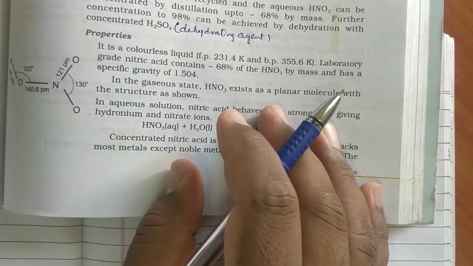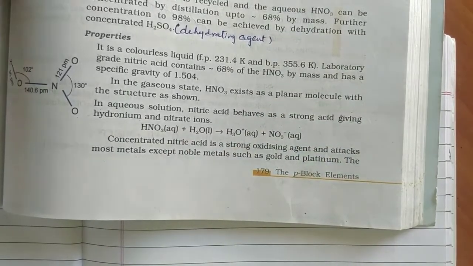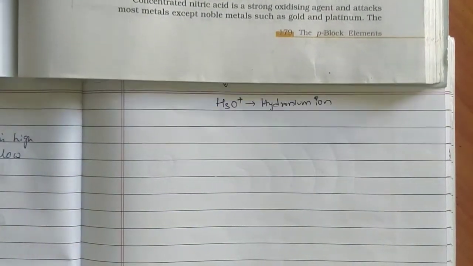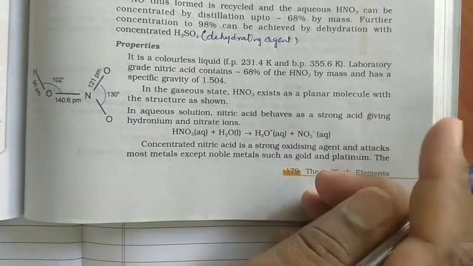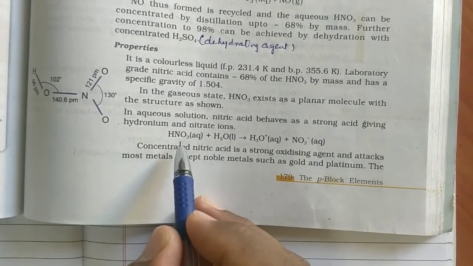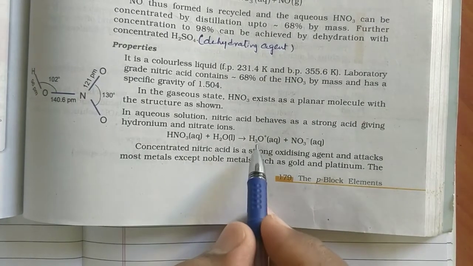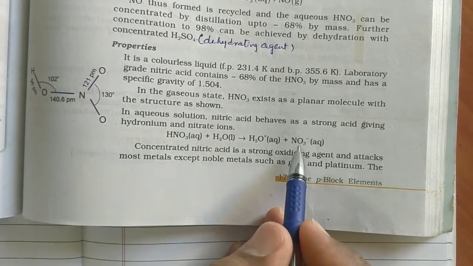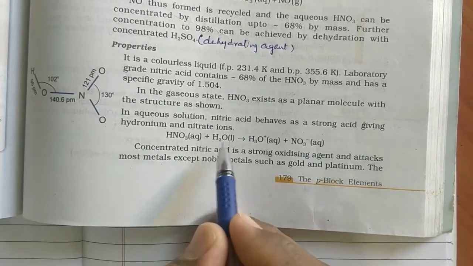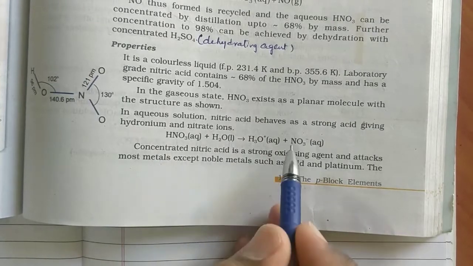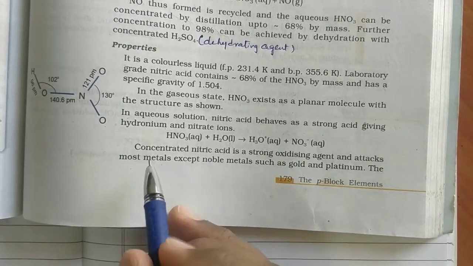HCl has high solubility in water. Like that here also, when HNO3 is dissolved in water, only then will it donate H+ ions. HNO3 aqueous plus water liquid gives rise to H3O+ aqueous plus NO3- aqueous. The H2O and H+ ions react to form H3O+, with nitrate ions NO3-.